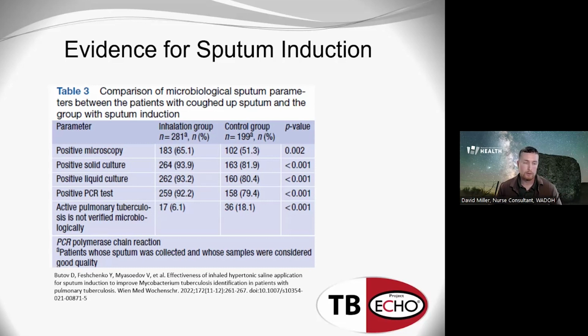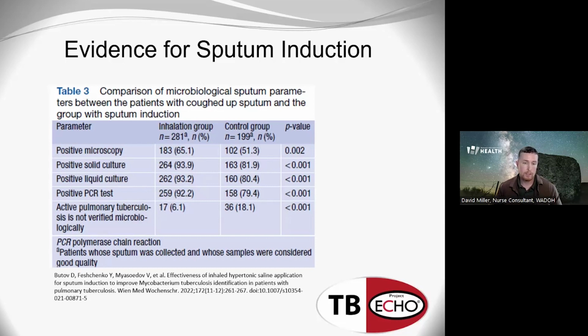And so what their findings were, which is some of what I'm showing here in this table, is that the control group, and this was the group that was not induced, they produced low quality samples almost 4 times more than the inhalation group. And most patients in the study were eventually diagnosed with TB, about 96% of them. But when they looked at those that were lab confirmed to have TB, in every testing method, the inhalation group had a higher positivity rate, as shown here in this table.